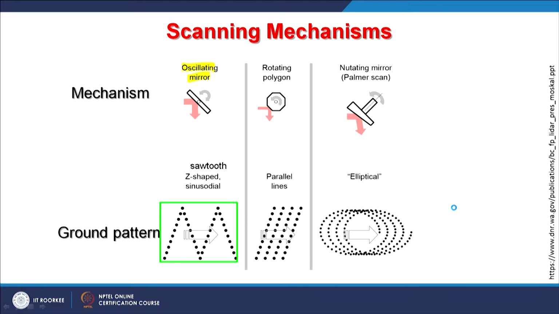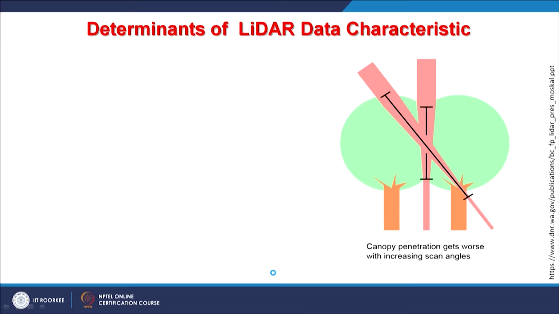And then you have a rotating polygon like this, and then parallel lines are also created. Another way of doing it is a nutating mirror, Palmer scan and elliptical, it is also done. So the most common ones are either the oscillating mirror or rotating polygons, by which we can create parallel lines of those points, which are later used to create a surface or anything else.